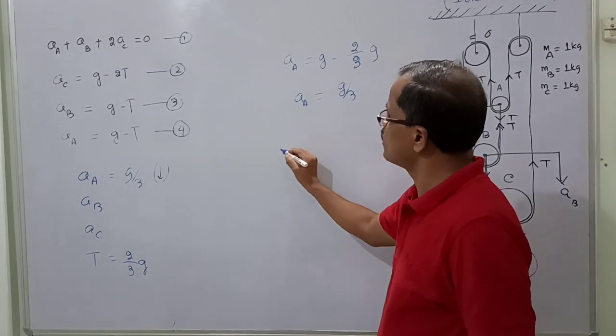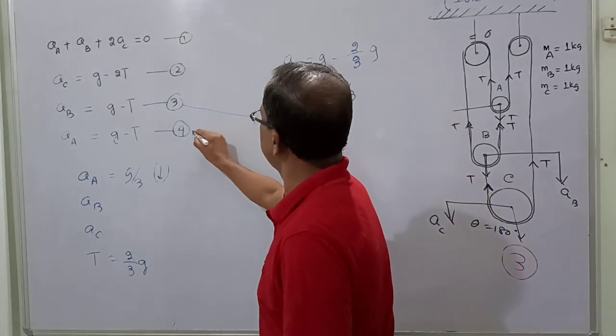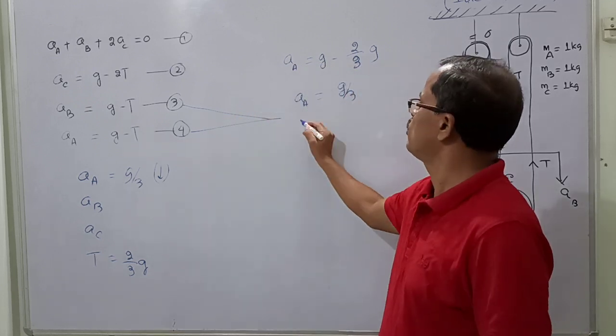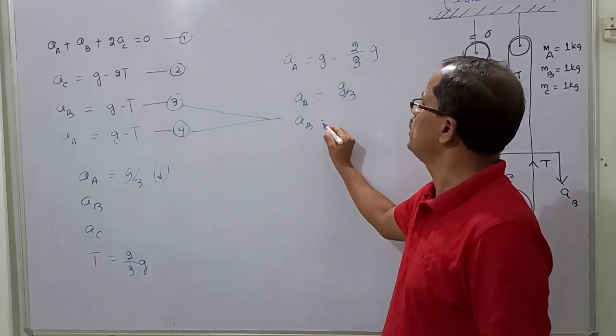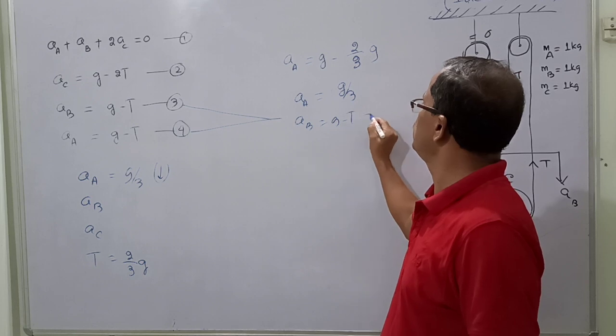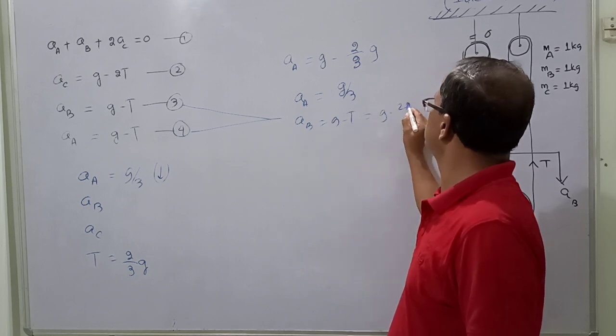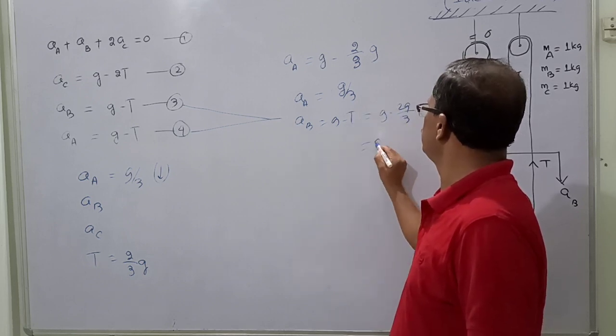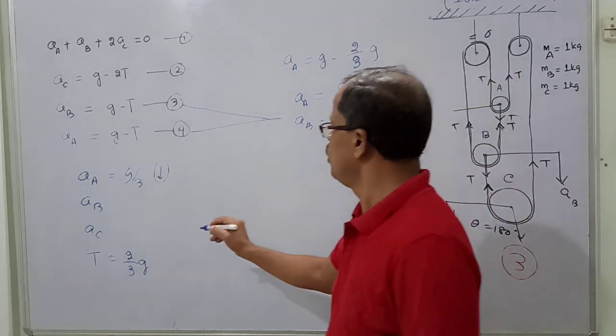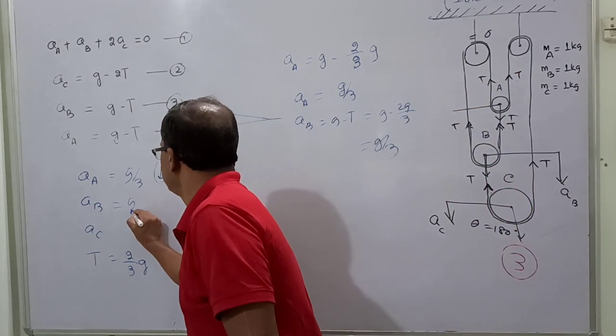Next, what is the acceleration of B? So acceleration of B and acceleration of A, see, same thing. So acceleration of B also, how much? That is equal to g minus T. It will be g minus 2g by 3, which is equal to g by 3. So B is also coming down, g by 3.